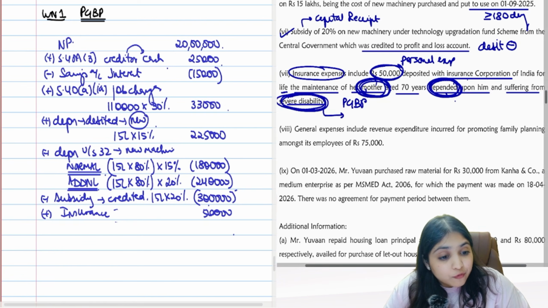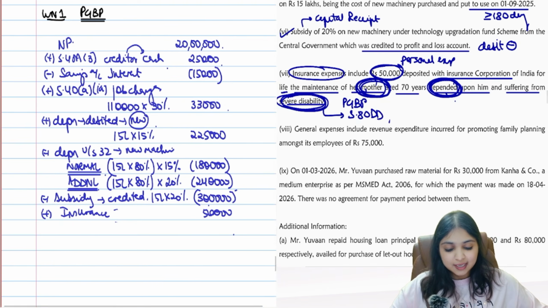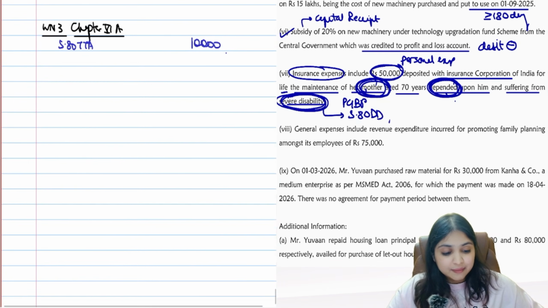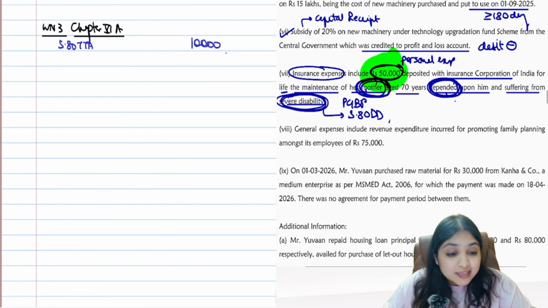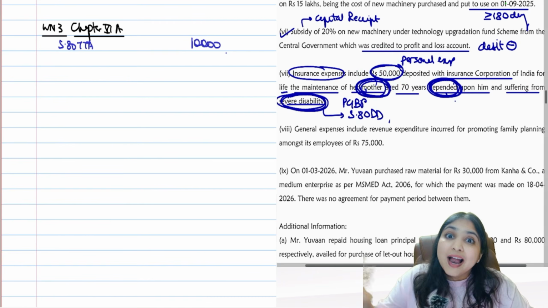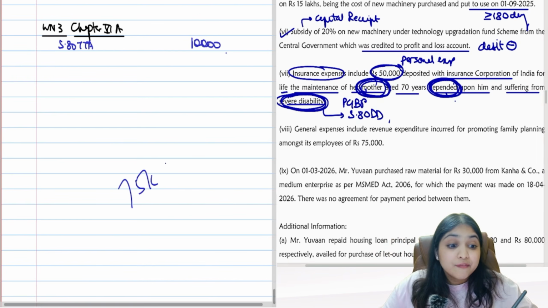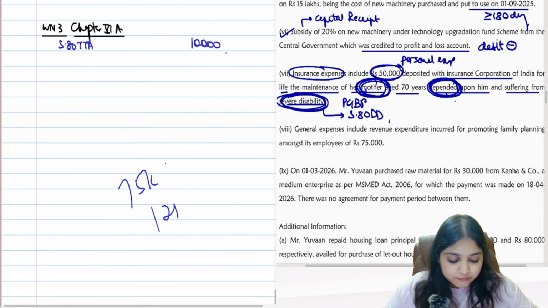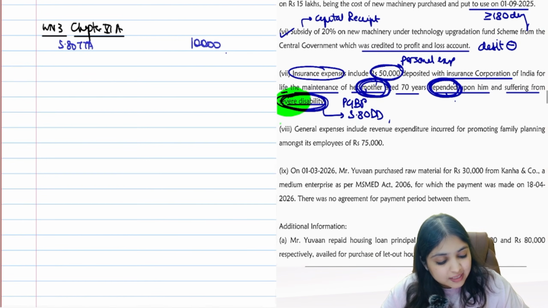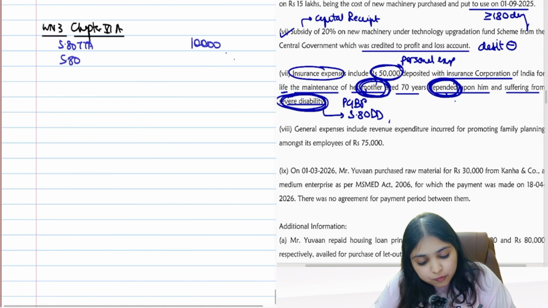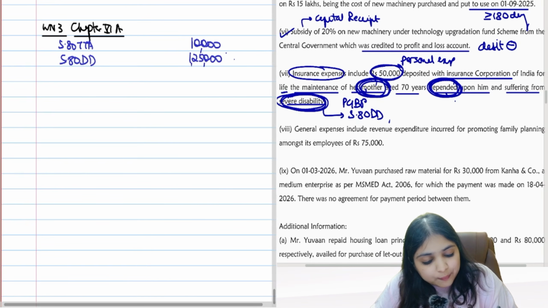Which section will you think of? Section 80DD. Very good. Chapter 6A, 80DD. In 80DD, tell me, does it matter how much your assessee has actually spent? It doesn't matter. You will get a flat deduction. Flat deduction how much? If it is disability, then 75,000. If it is severe disability, then 1,25,000. Here the question is saying severe disability. So therefore, 1,25,000.